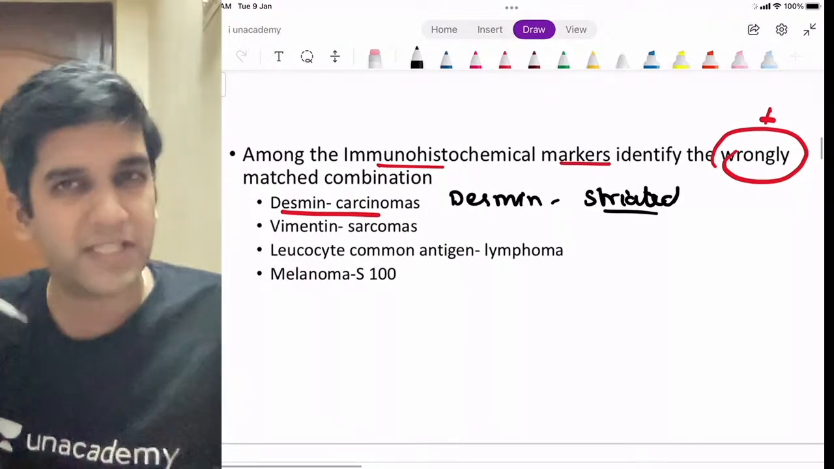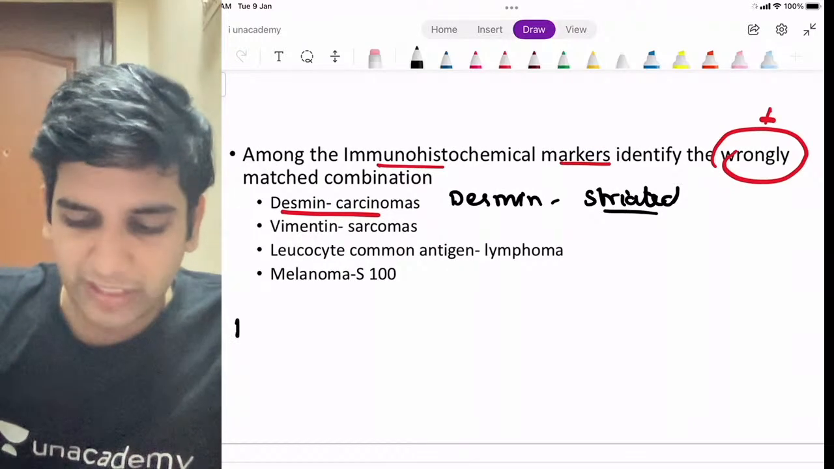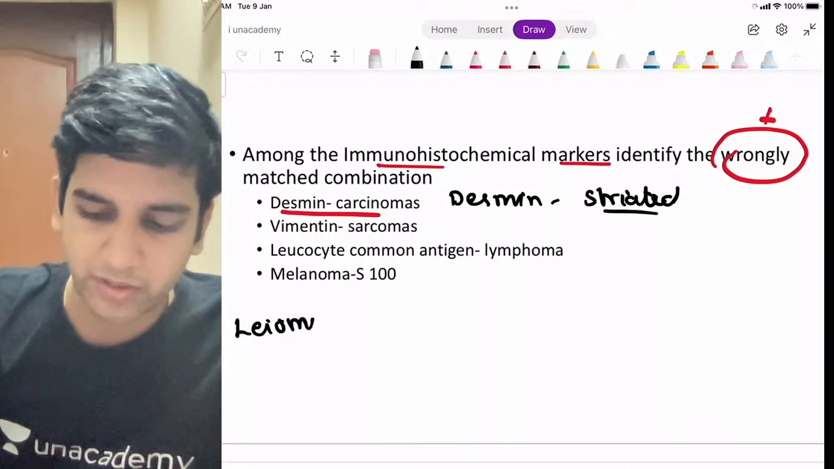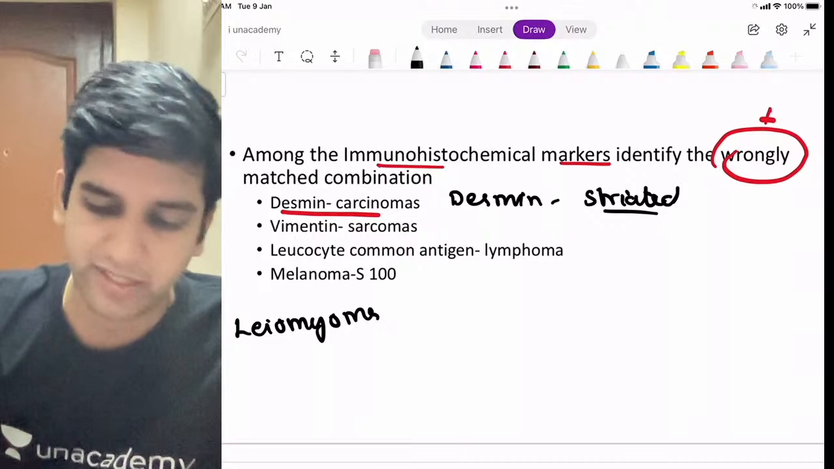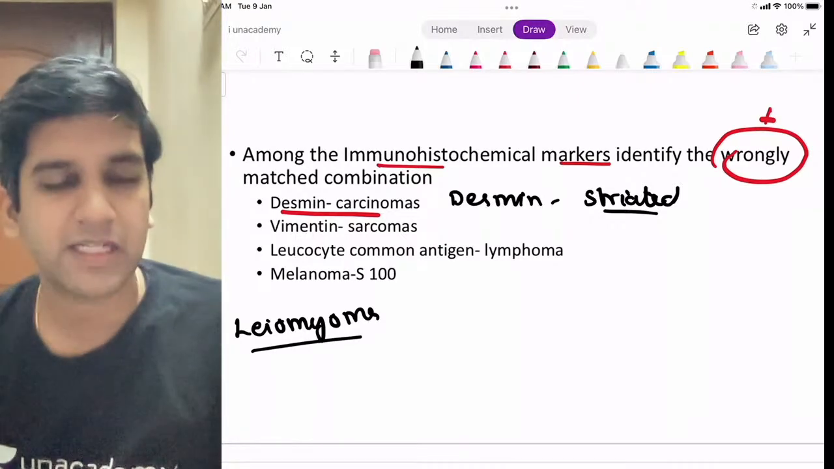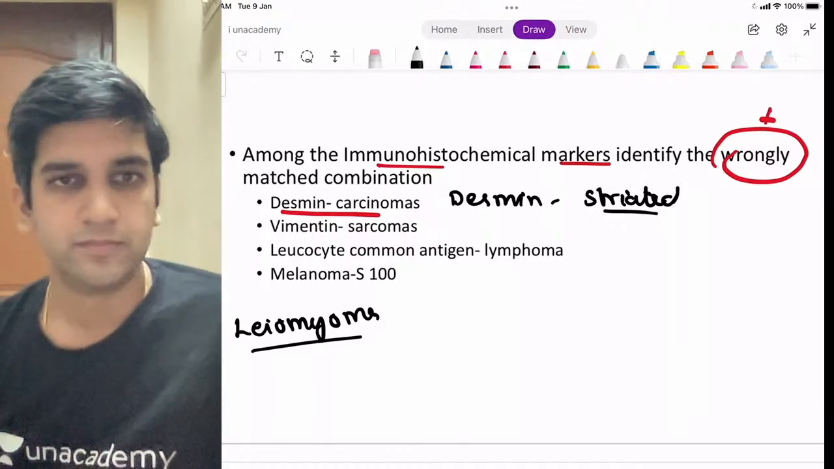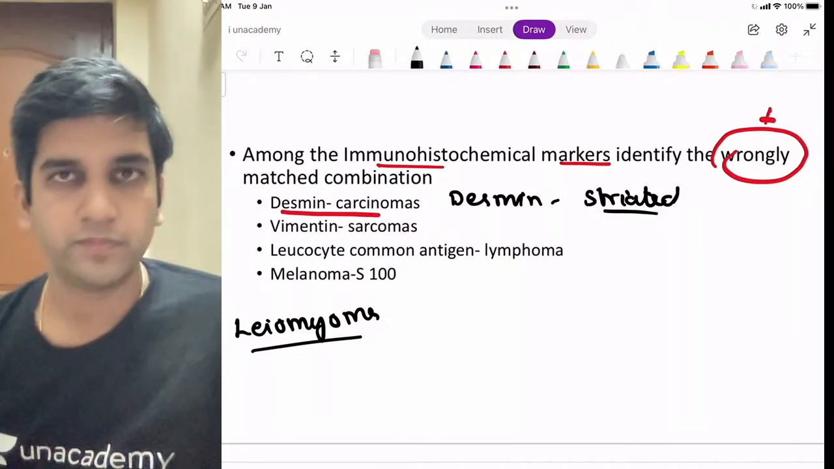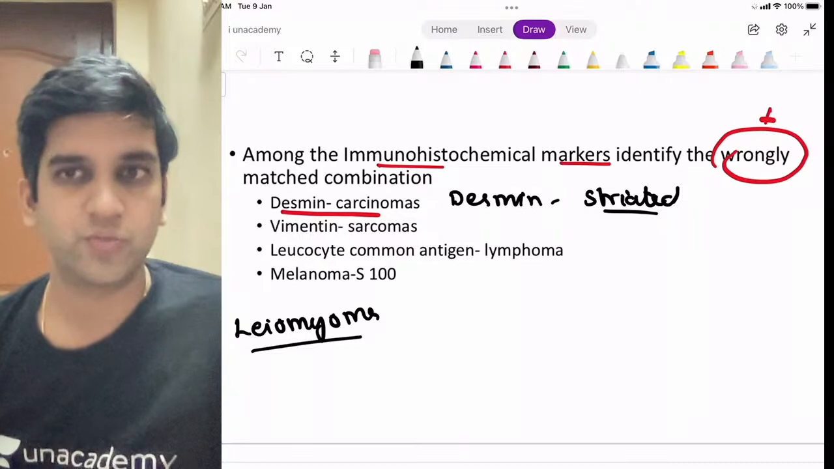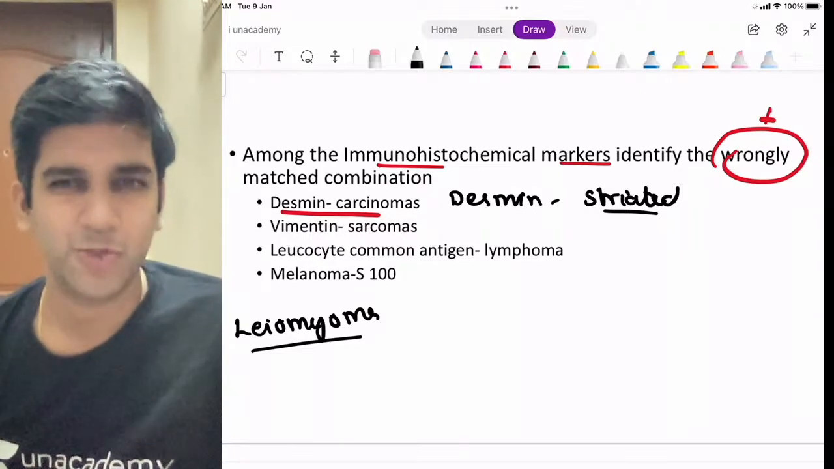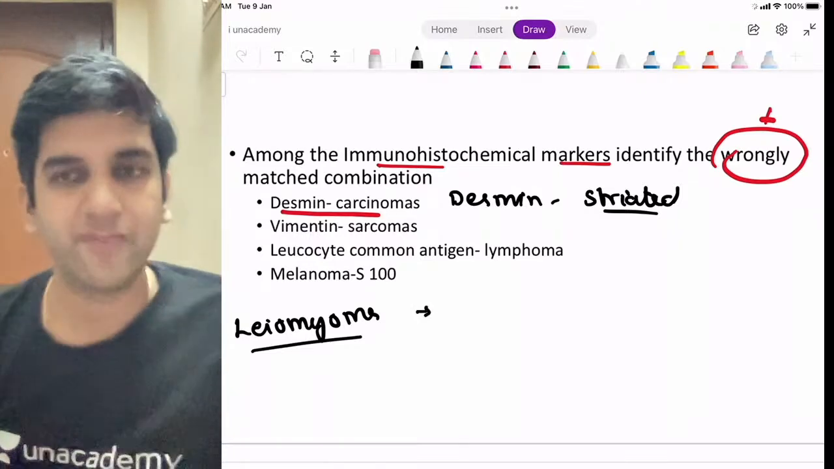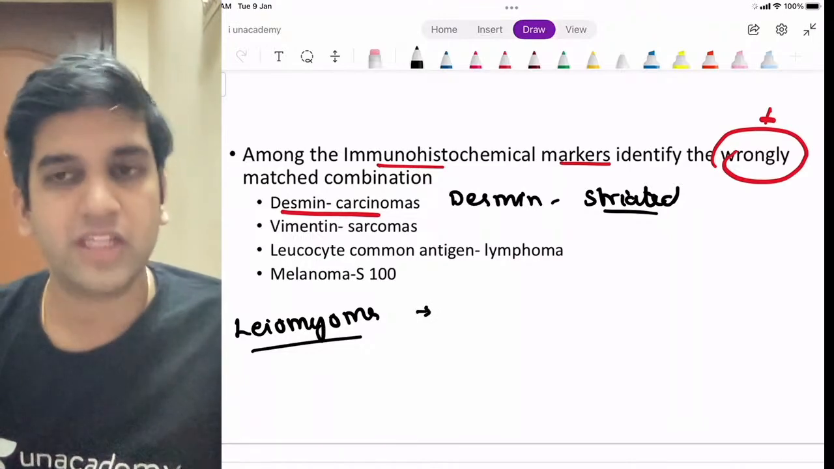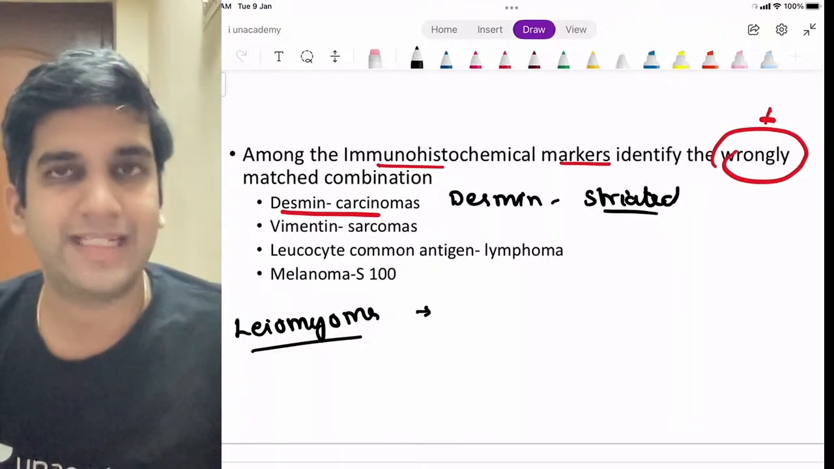So since I specified striated muscle, can anyone tell me a marker for smooth muscle? Smooth muscle tumors are leiomyomas, right? Fibroid. Marker for smooth muscle? Markers for smooth muscle. You know the answer. Okay, we'll derive to that. What are the proteins which come to your mind when I talk about muscle?